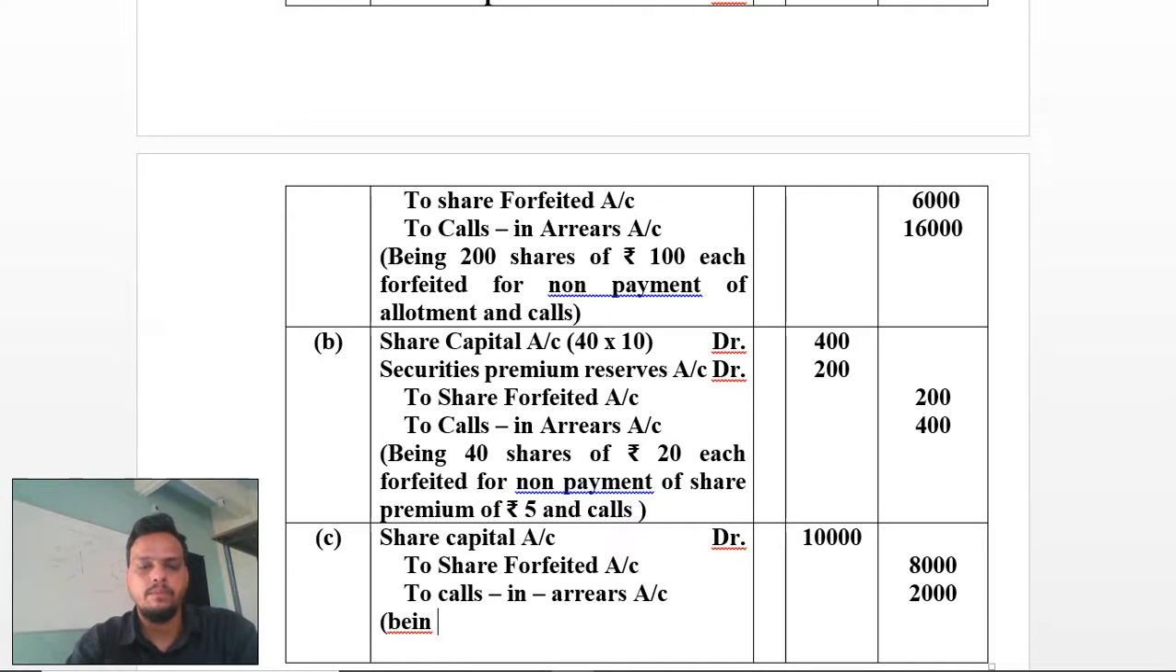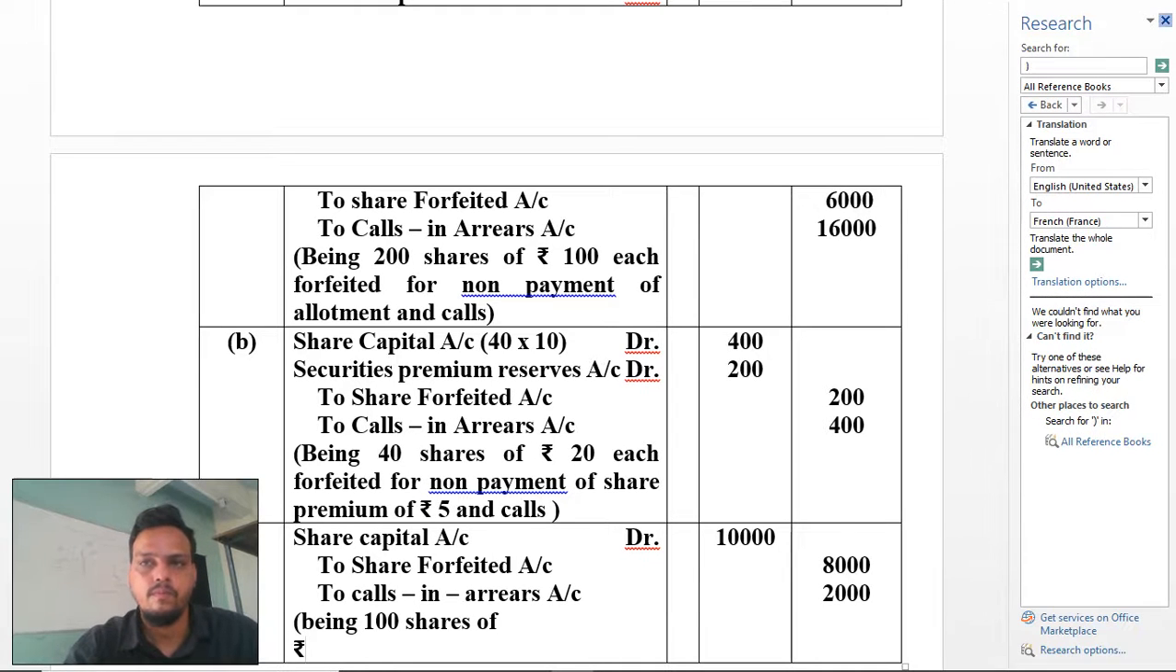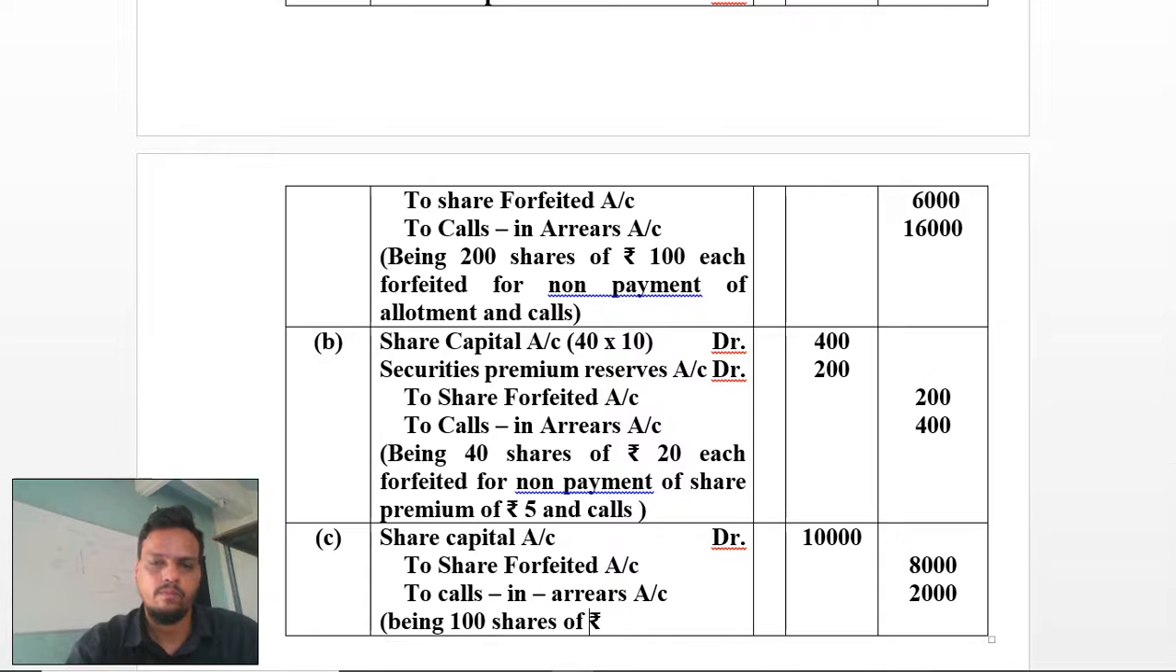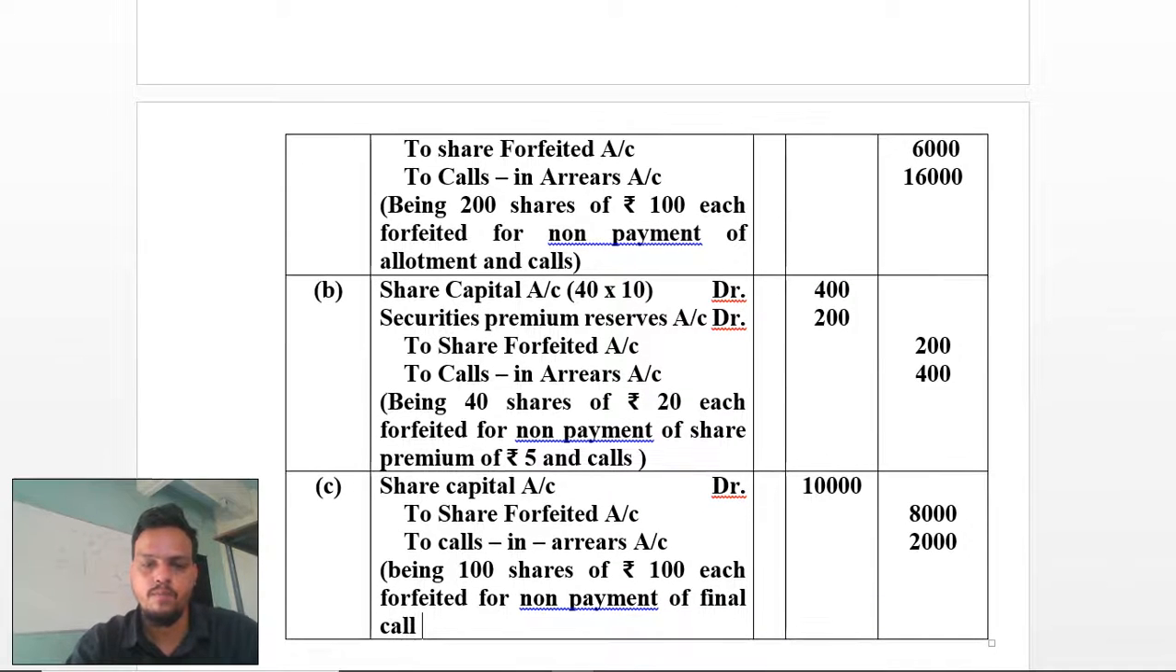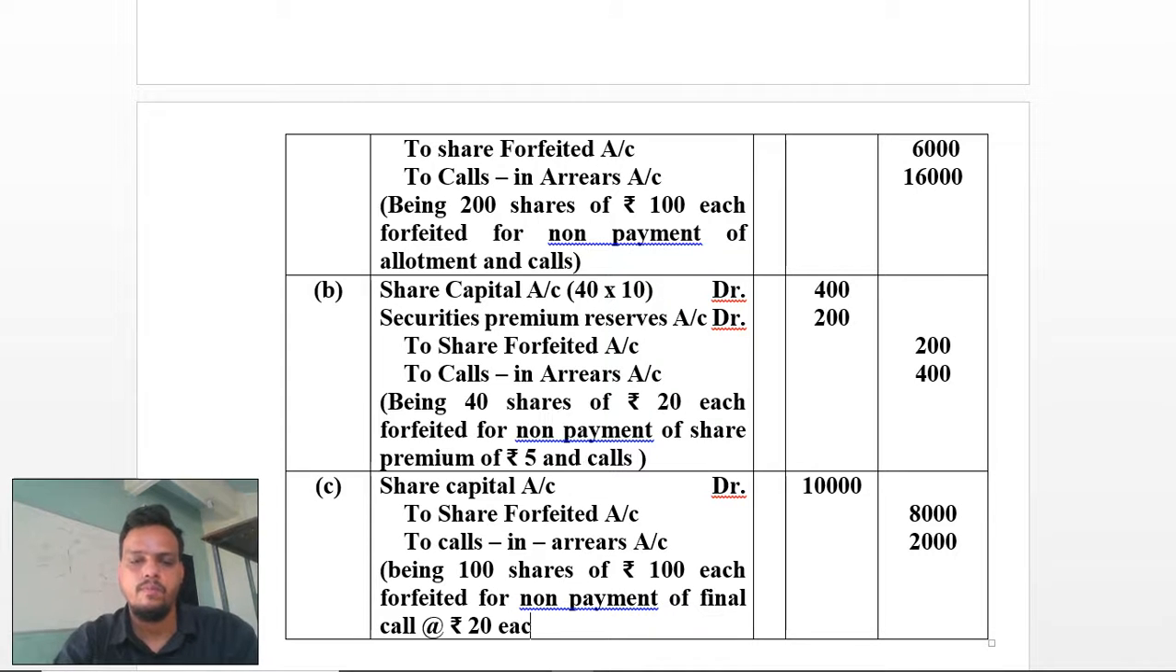Here you have to write being: 100 shares of rupees 100 each forfeited for non-payment of final call of rupees 20 each. Here your entry is over.